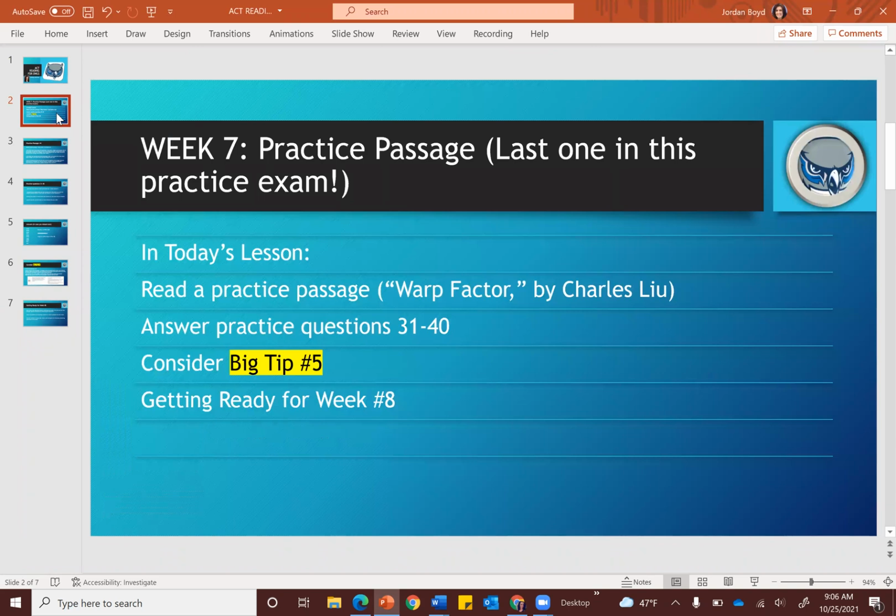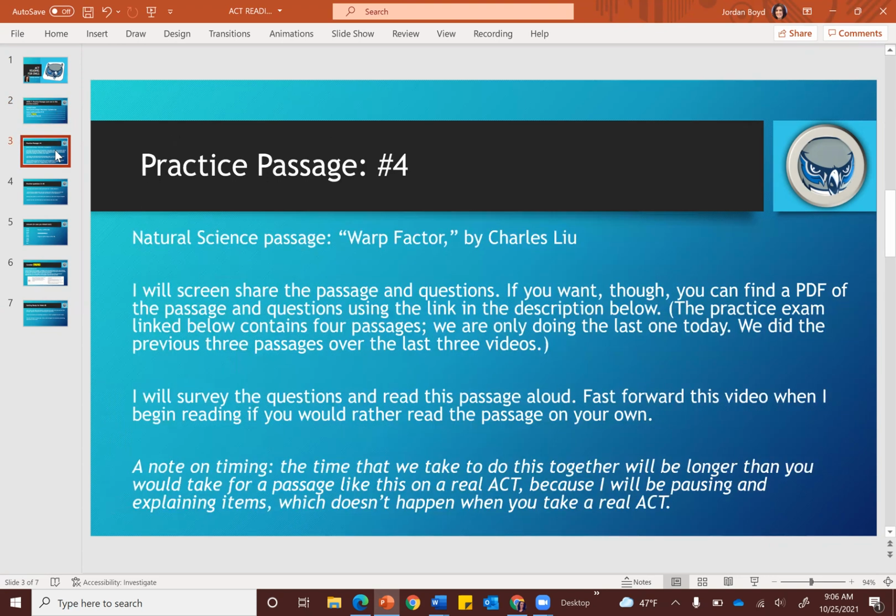This week, we're going to read a practice passage and practice answering 10 questions. I'm going to give you another big tip for completing the ACT reading section successfully, and I'll let you know what you have to do to get ready for next week.